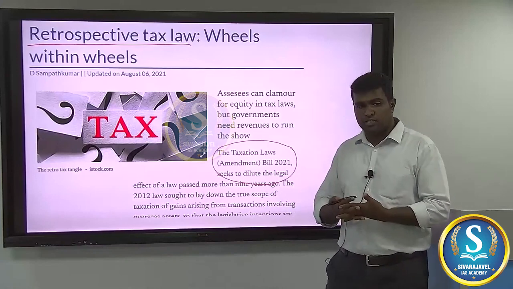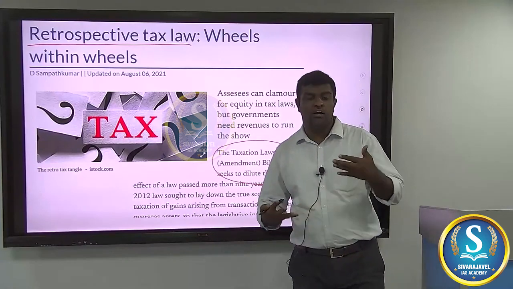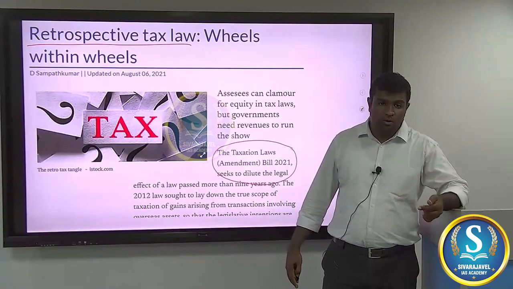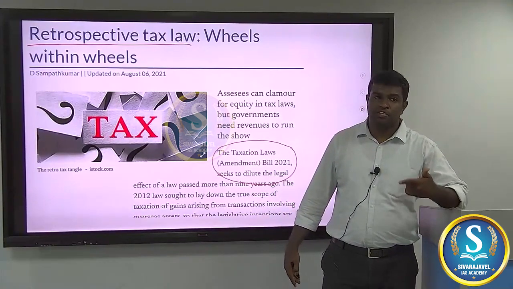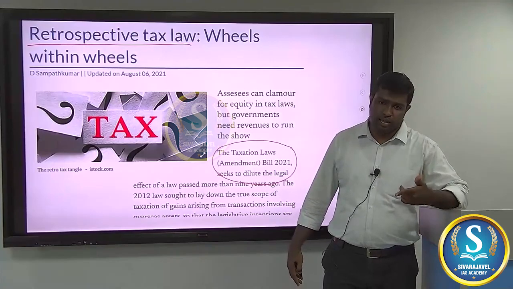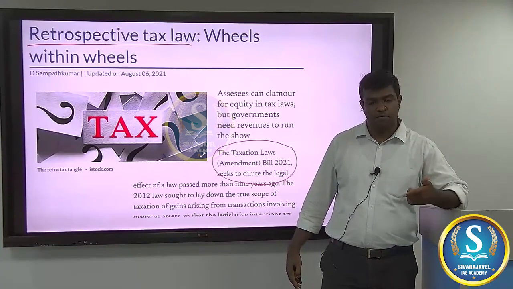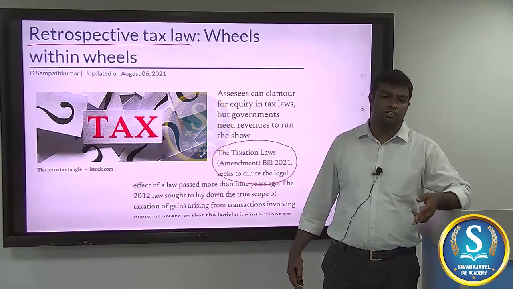Now we need to ask this question: is the government the only one to be held responsible for this fiasco? No. There are issues like the sovereign right to taxation. Has India abdicated this right? No, every government still has the sovereign right.